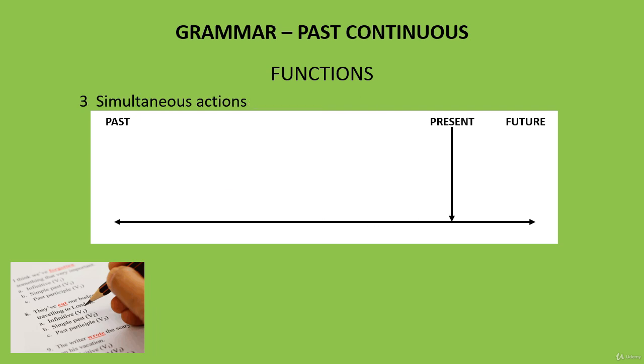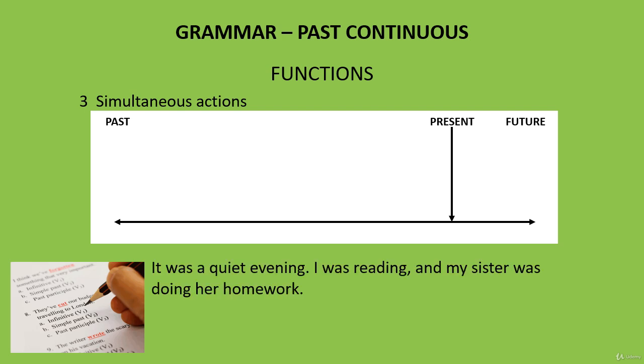Simultaneous actions. This is very similar to background activities, but we're not talking about one action happening in the middle of others. We are just saying these 2 or 3 activities were in progress at the same time. Let's look at an example. It was a quiet evening. I was reading and my sister was doing her homework.